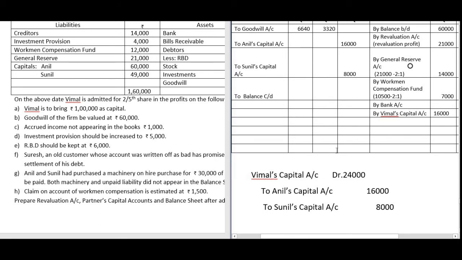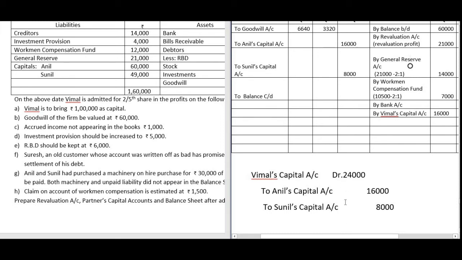The purpose of this journal entry is that the new partner will have to give something to the old partners for whatever they have done. They have to be given a benefit for their work. So his share of goodwill is 24,000. This will be debited to Vimal's capital account and credited to the old partners' capital account.